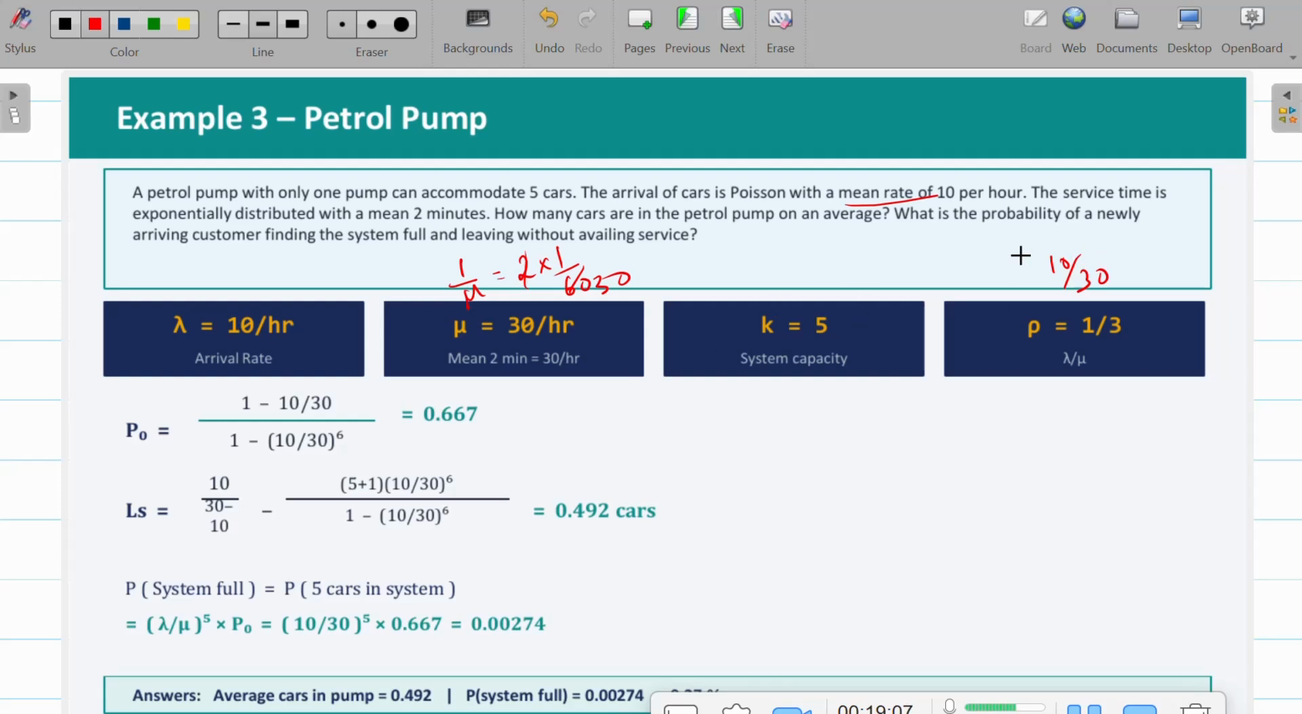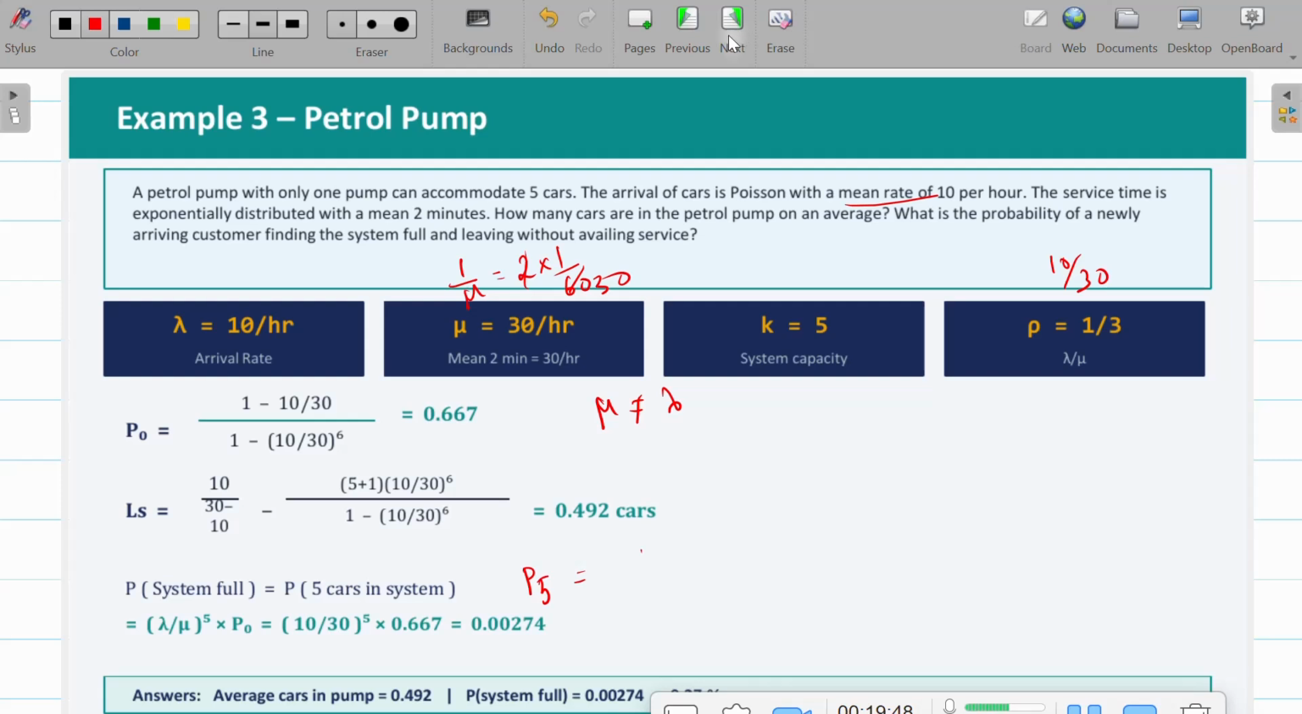And what is the probability of a newly arriving customer finding the system full and leaving without availing the service? Because it can accommodate only 5 cars at the petrol pump, when more than 5 come, they have to leave. So it is the probability of 5 cars in the system, P5. P5 is lambda by mu, the whole power 5, into P naught. So it is 10 by 30 power 5, and this P naught we calculated already, where mu is not equal to lambda. According to that formula, the probability that the system is full is 0.00274.